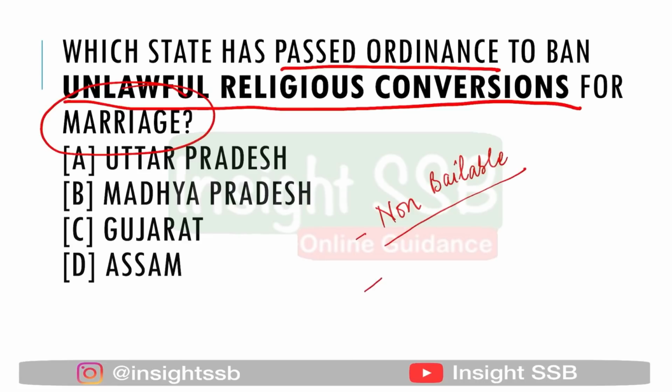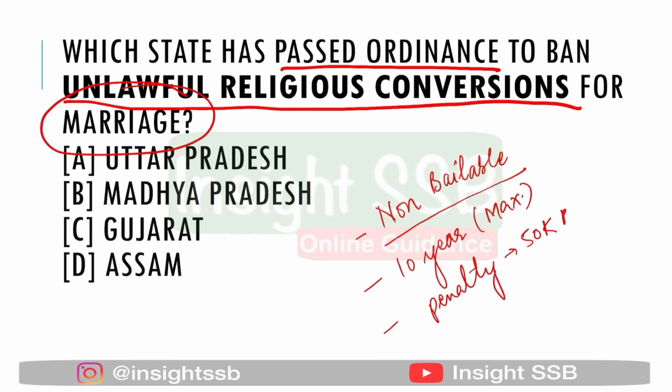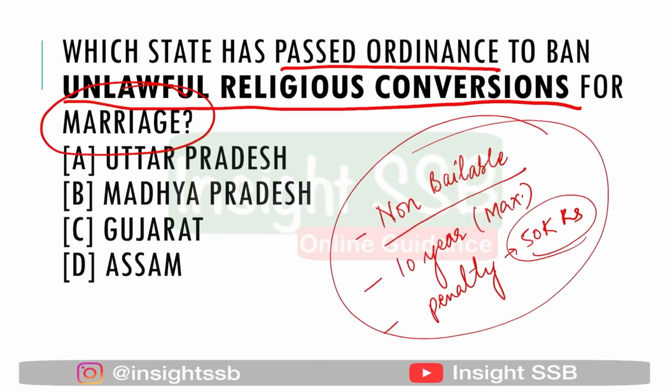Talking about imprisonment, it is of almost 10 years. That is the maximum imprisonment you can get under this particular law. Also, the penalty is put down, and the penalty for the same is 50,000 rupees. So this is the condition and this ordinance to make this law. Okay, so ordinance जो होती है वो pass की जाती है, as you all know.